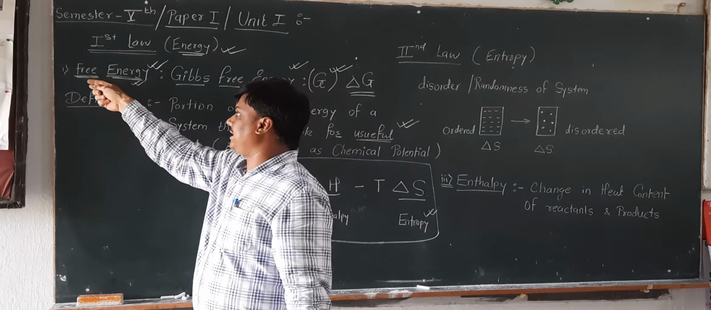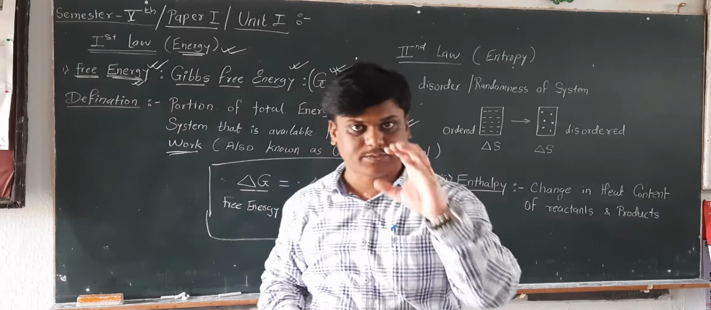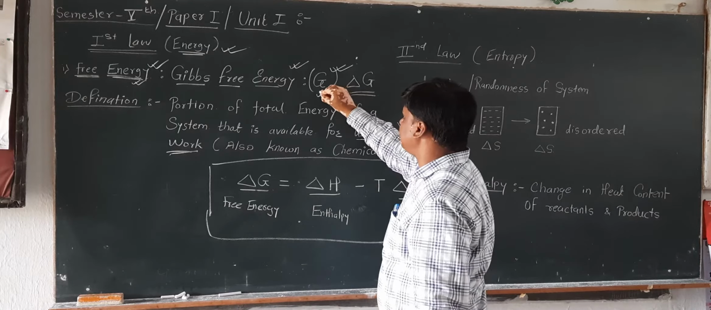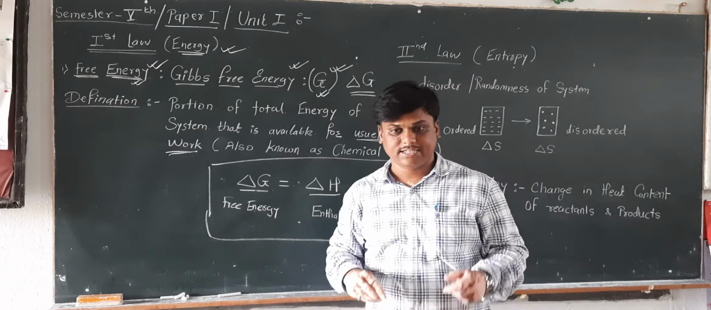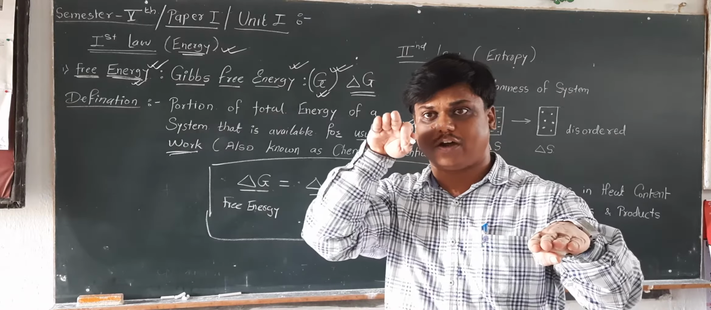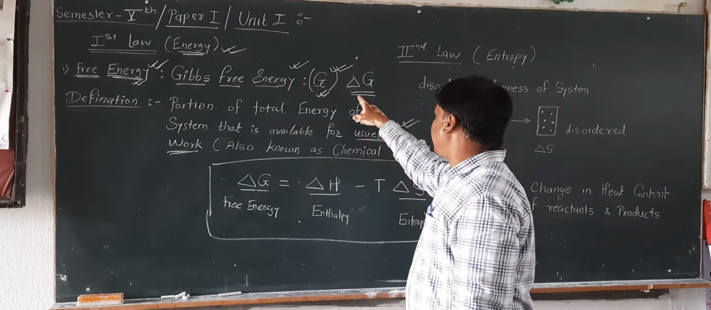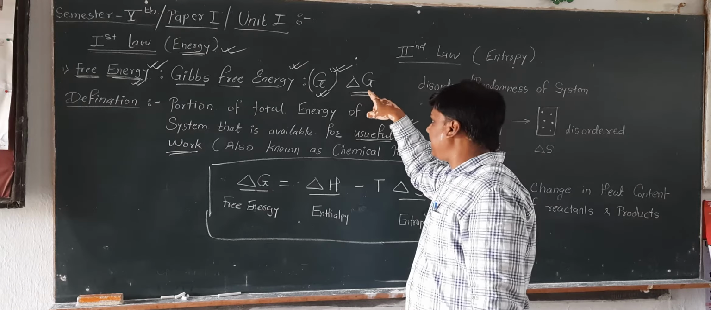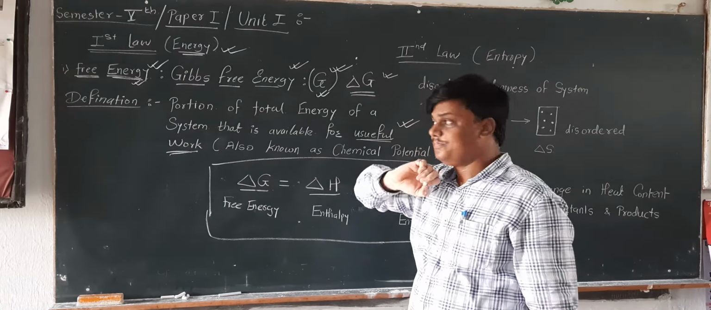Here is a term that we call free energy. It is also known as Gibbs free energy and it is denoted by capital G. The change in free energy, that means the energy of reactants and the energy of the product when they are summed up with each other, is called the change in free energy. That is denoted by delta capital G.